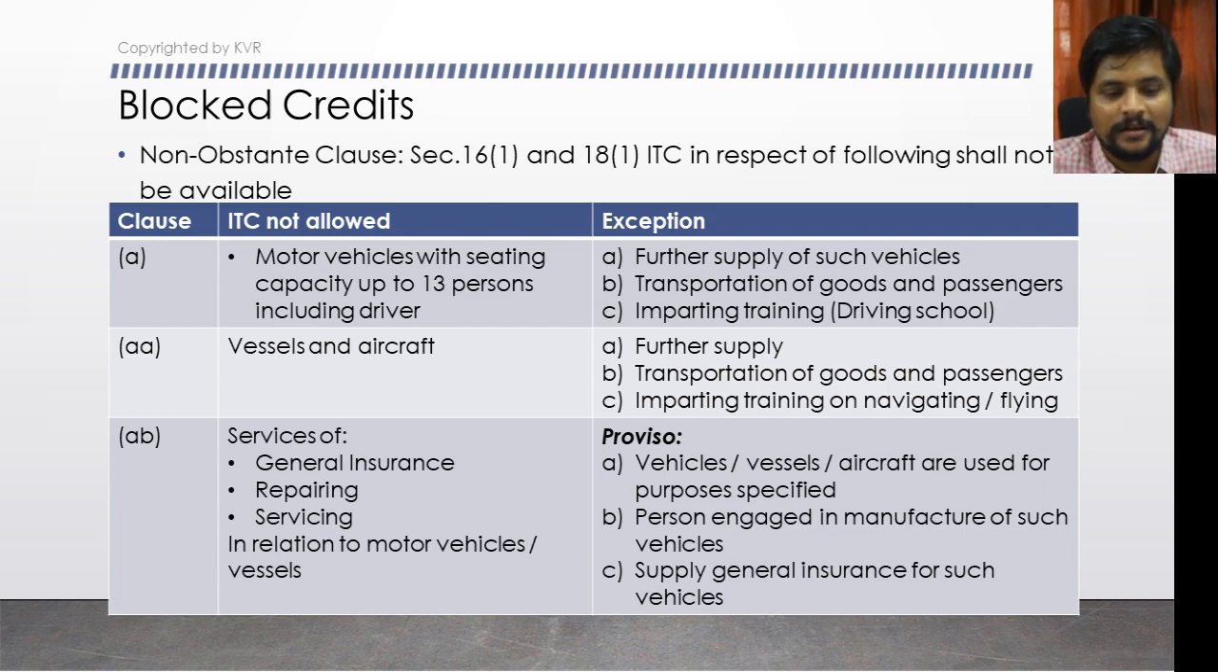The section relevant to this is section 17 subsection 5. We discussed section 17 subsection 1, subsection 2, subsection 3, and subsection 4 is also over. Now we are entering into the discussion on section 17 subsection 5. Subsection 5 speaks about blocked credits. The subsection starts with a non-obstante clause. What is a non-obstante clause? It says: notwithstanding anything contained in section 16 subsection 1 and section 18 subsection 1, in respect of ITC.